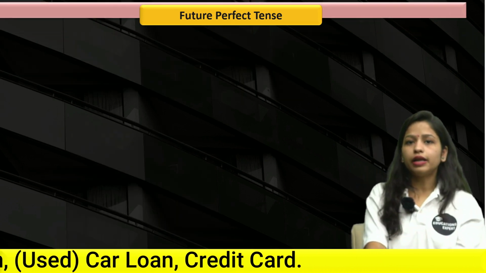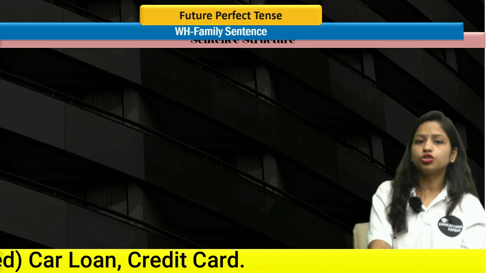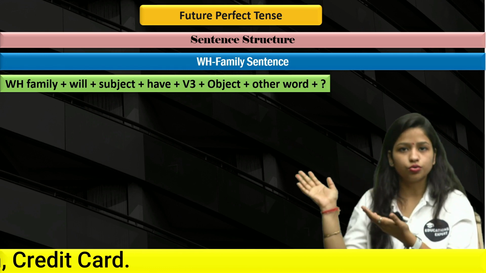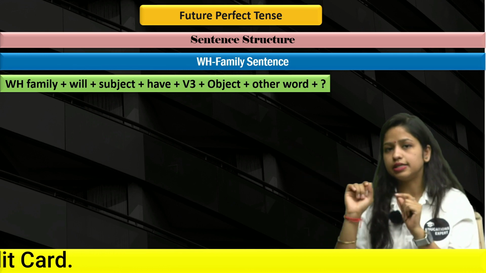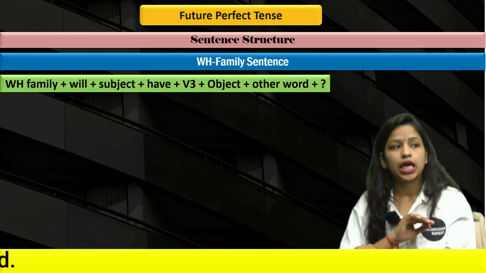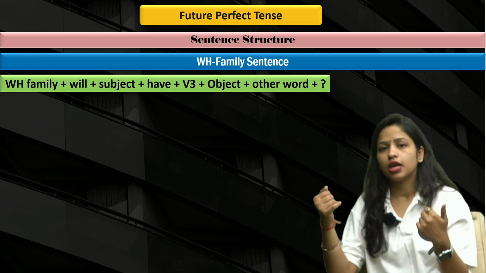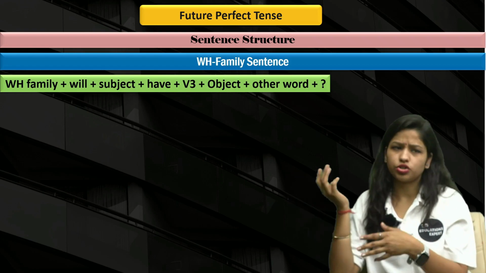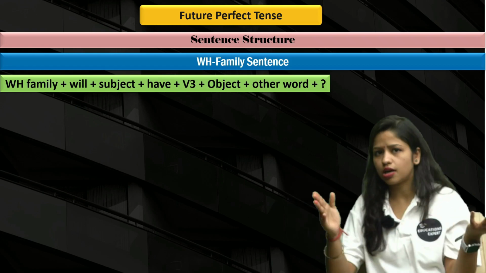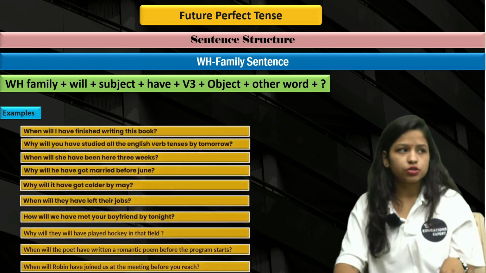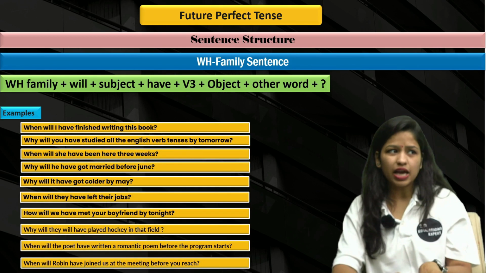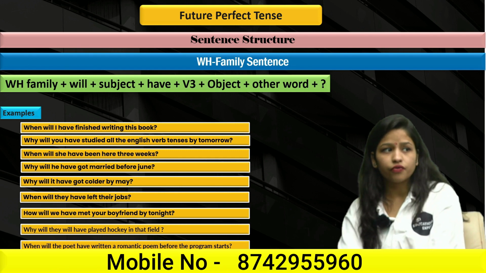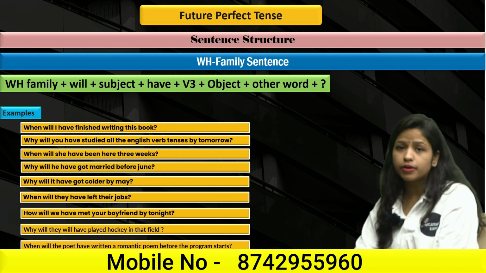All right, now quickly let's understand the sentence structure for WH family sentences. And here is the rule. What does the rule say? It says WH family plus everything is again the same. WH family, will, subject, have, V3, object and question mark. This is again the simplest one. All right, so let's talk about examples. When will I have finished writing this book? Why will you have studied all the English verb tenses by tomorrow?